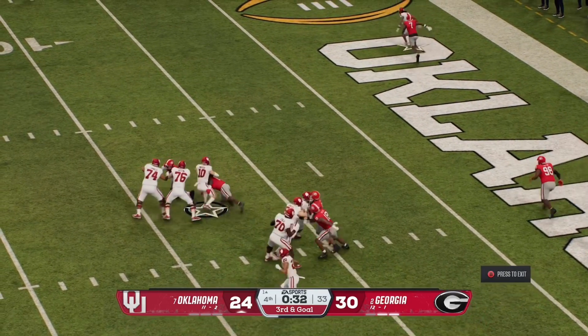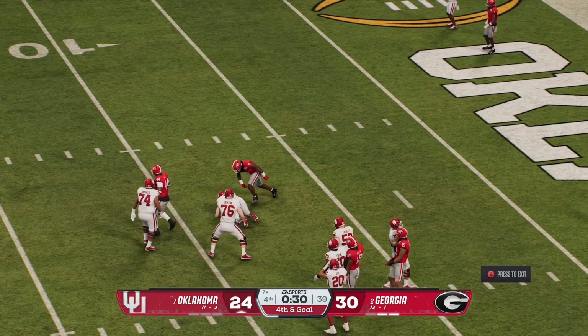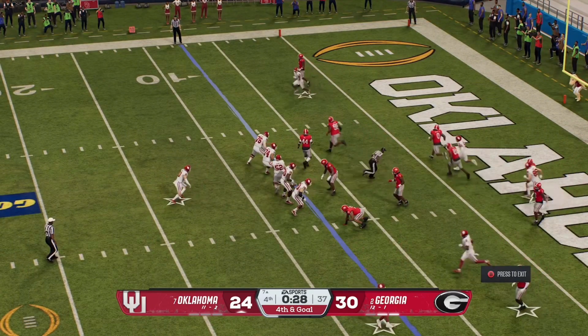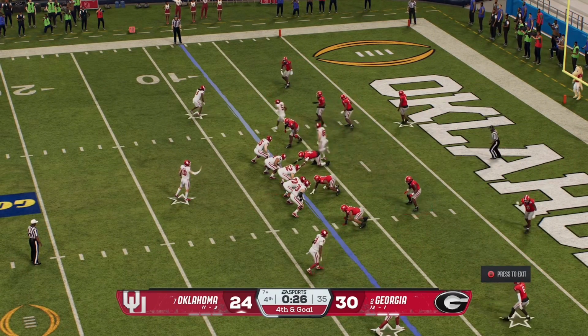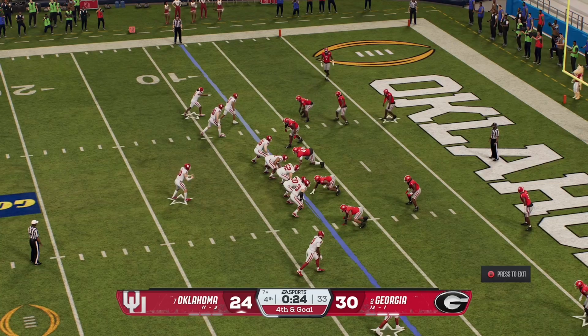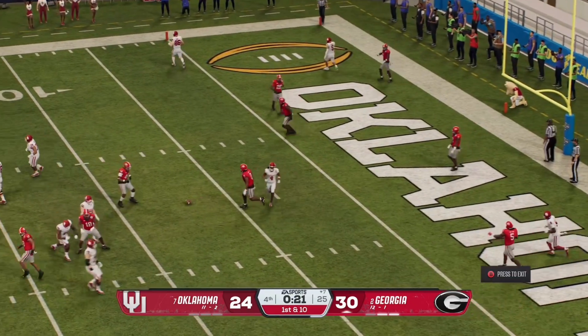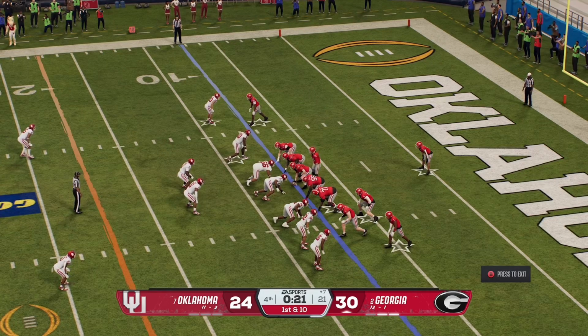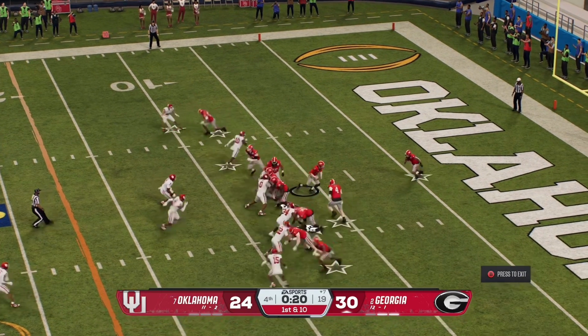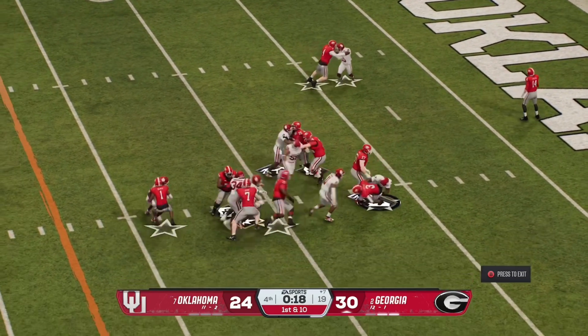But if you're John Mateer, he's going to get sacked again. No, it must have been the right tackle that's been out, because what's his name? C.J. Allen? No, that's Georgia. What am I on about? So yeah, that must have been that right tackle that got out. But this might be the last play of the game. He's going to drop the ball, and Georgia is going to kneel the ball out. They're going to run the ball out.